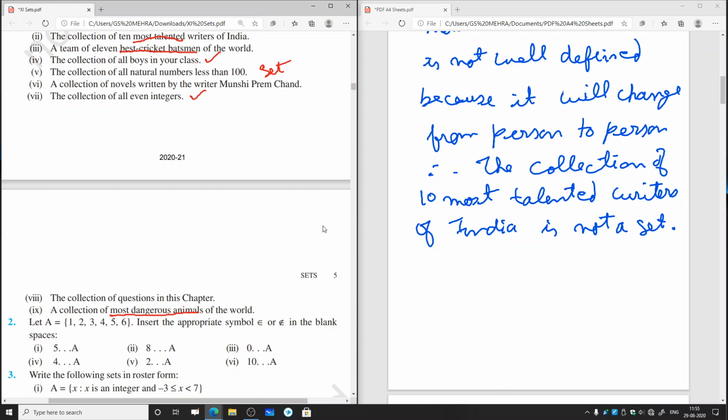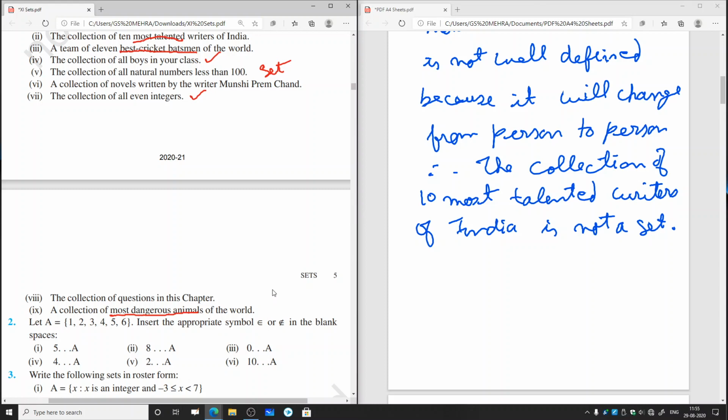And for a person living in a different locality where these animals do not exist, they will not be dangerous. So this list will change from person to person, and therefore this collection is not well defined. Therefore we can say that the collection of most dangerous animals of the world is not a set.